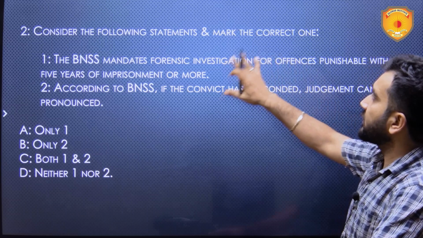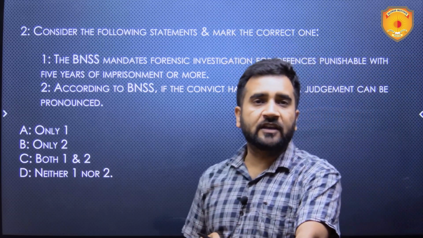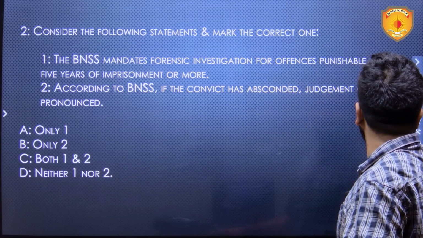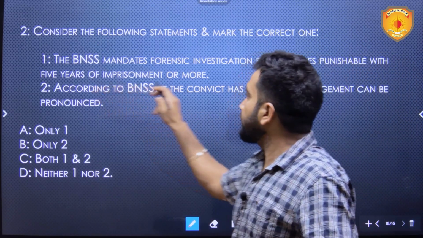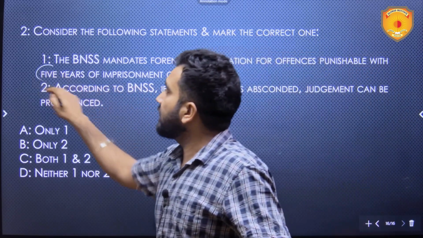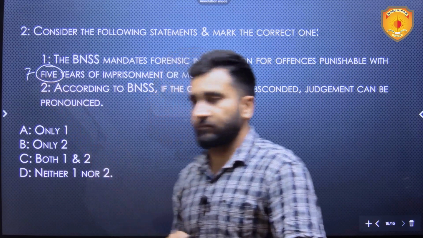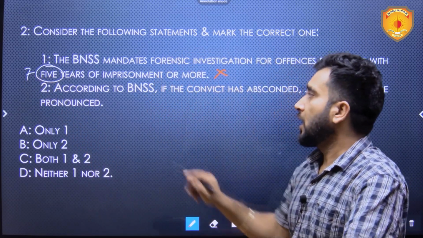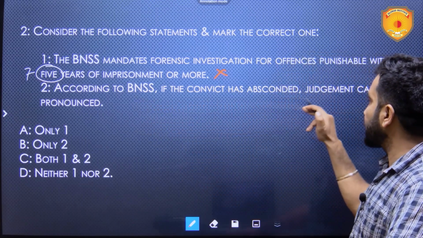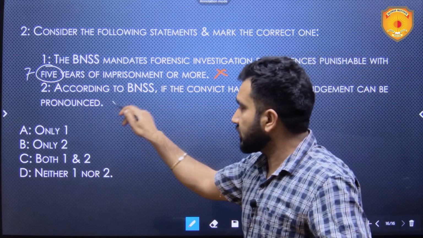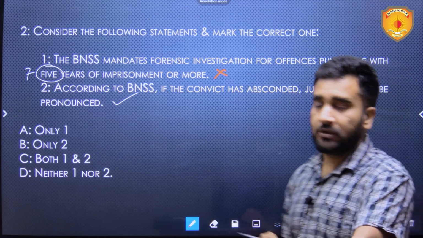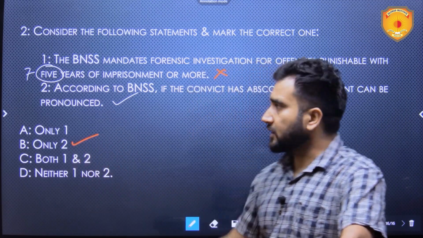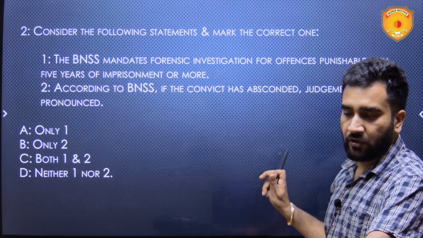Next is consider the following statements and mark the correct one. The BNSS mandates forensic investigation for offences punishable with 5 years of imprisonment or more. It is not 5 years, it is 7 years. So that is why this statement is wrong. According to BNSS, if the convict has absconded, judgment can be pronounced. Yes, it can be pronounced, and this is the correct answer for this. This was clearly, explicitly mentioned over there.